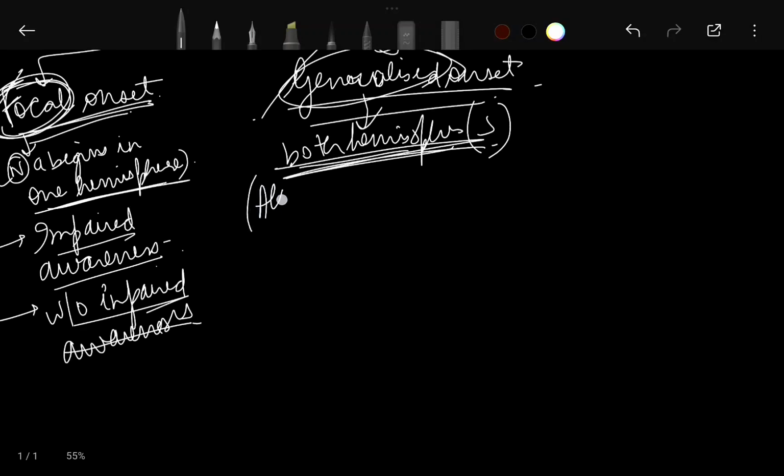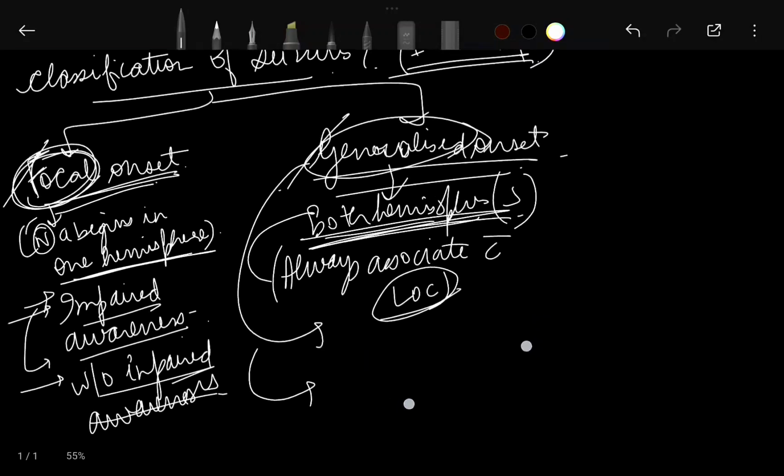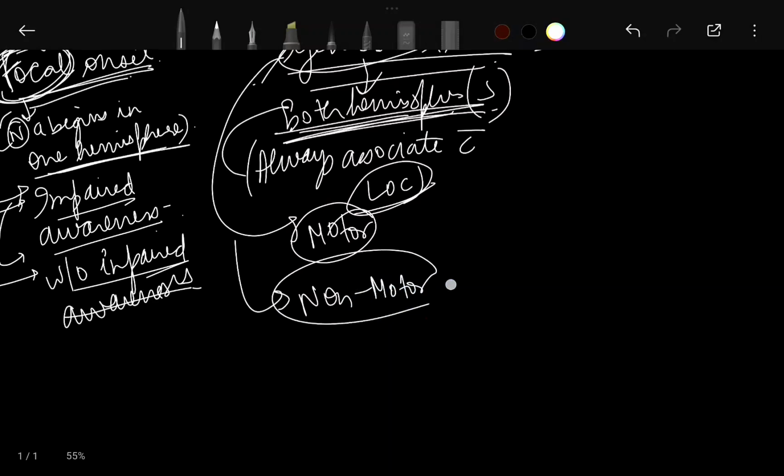It is always associated with loss of consciousness, since there is more severe involvement of both the hemispheres. Now, since focal was also divided into two, generalized onset seizures can also be divided into two. First of all, motor, and then we have non-motor. In motor, we have tonic.